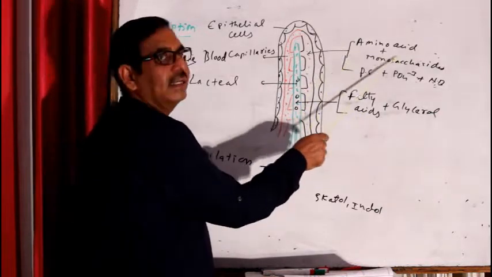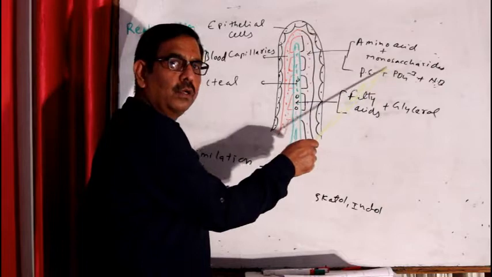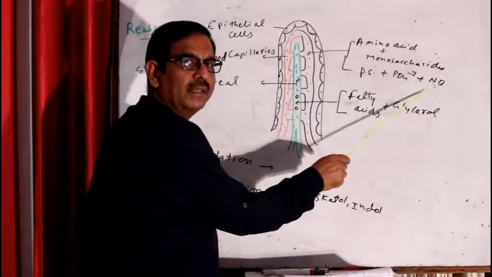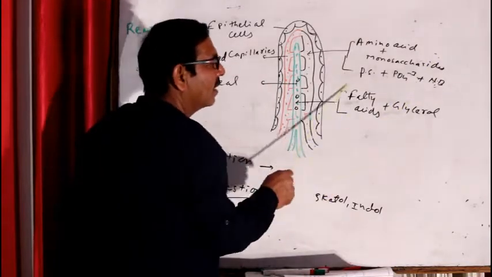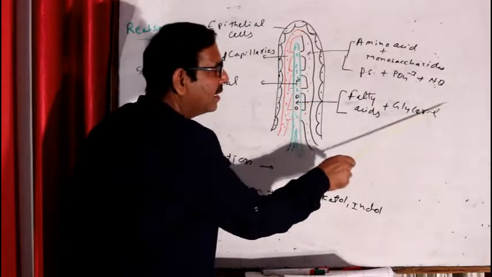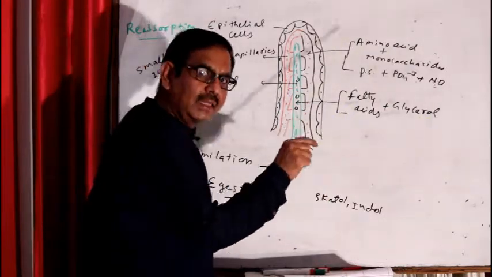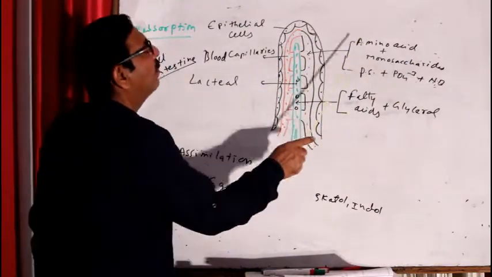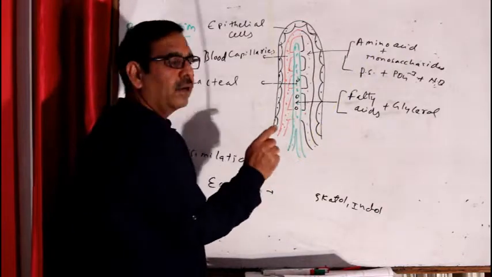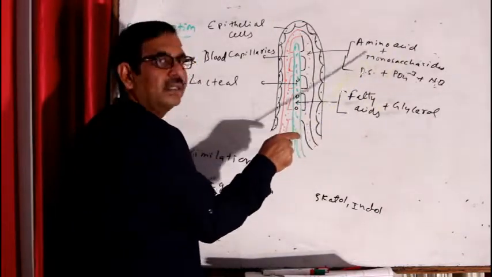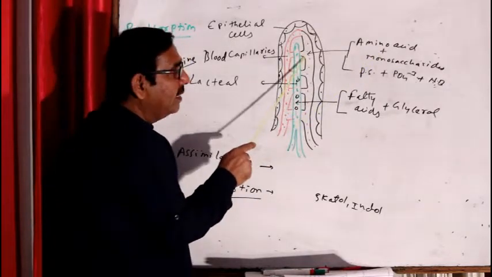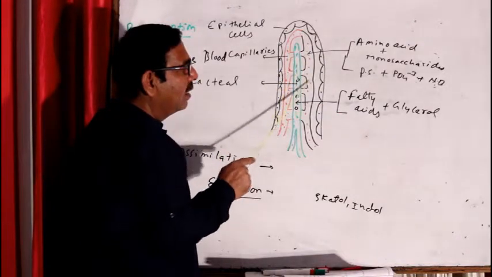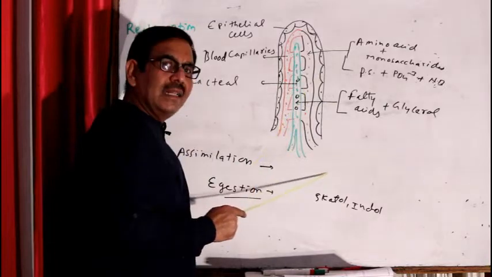In chyle there are amino acids, monosaccharides, glucose, fructose, galactose and pentose sugar, phosphate, nitrogen bases, fatty acids and glycerol. These are the parts of the chyle. So these are the digested elements present in the liquid digested food, that is called chyle. From this chyle, these finger-like projections reabsorb these materials. Amino acids, monosaccharides and nitrogen bases, all these elements are directly reabsorbed by the blood capillaries of the villus, right? And through blood, these chemicals go to body cells.